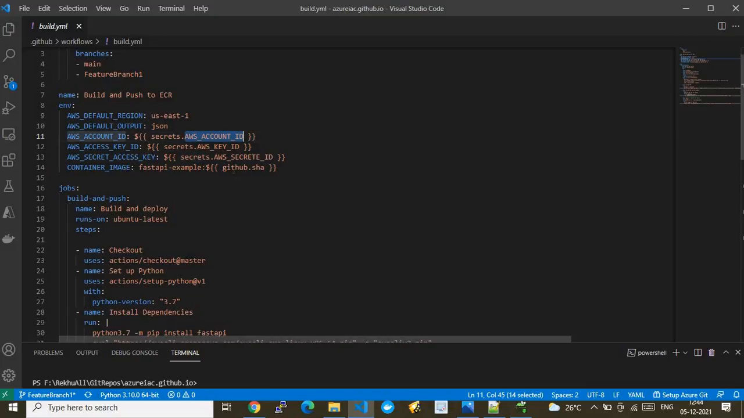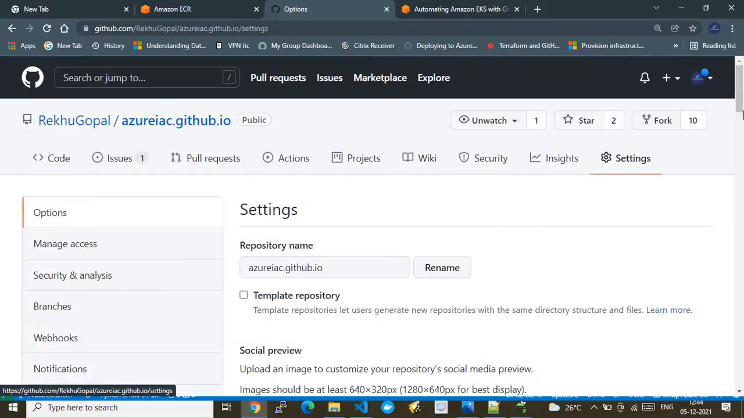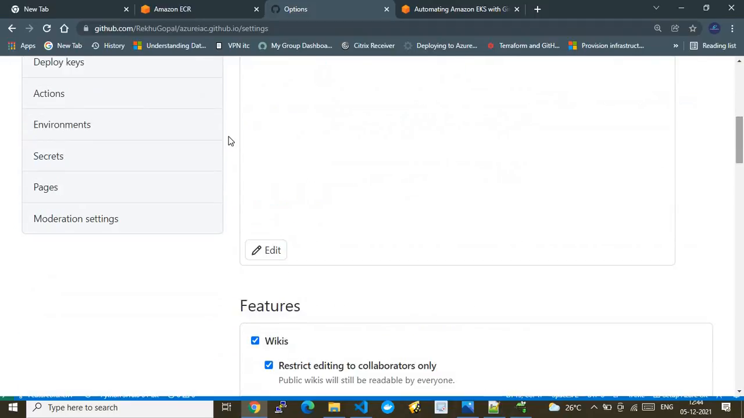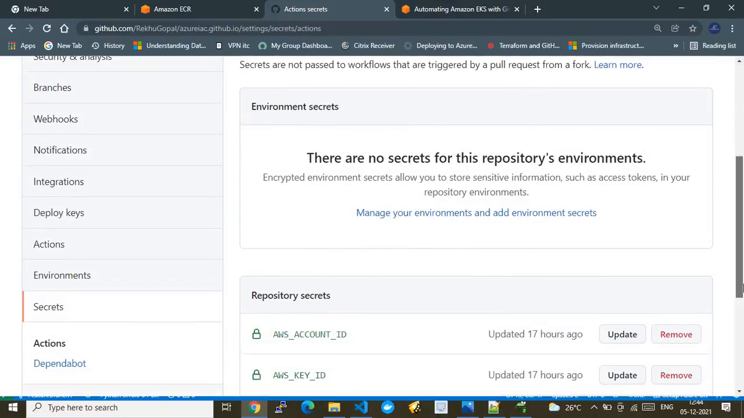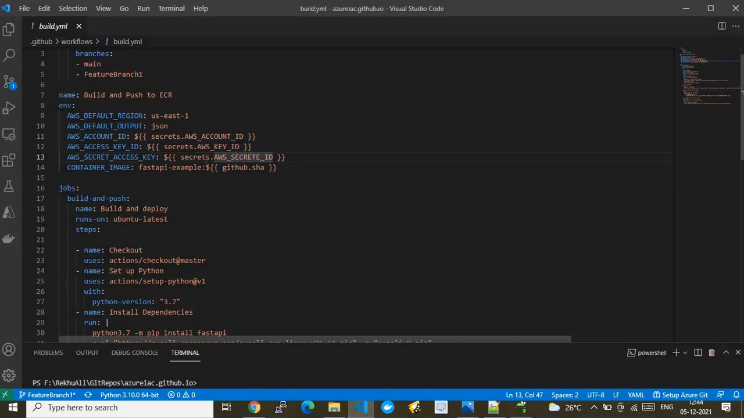Okay, let me show you those. I have kept the account ID, key ID, and the secret ID. So where do you find that? You need to go to the settings of your repository. So this is my repository. You need to go to the settings, then there's a place called secrets. This is where we keep our secrets. These are my secrets, and these are the things I am referencing here, and this is the syntax you need to follow to reference them.